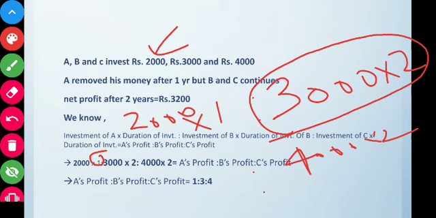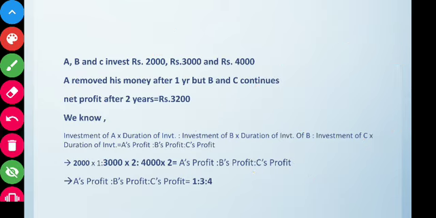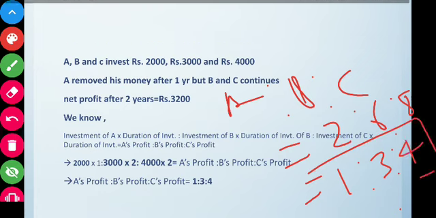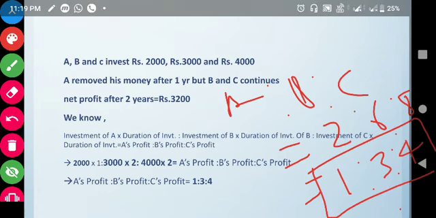On simplifying this ratio, we get A's profit to B's profit to C's profit is equal to 2 is to 6 is to 8, or on simplifying more we get 1 is to 3 is to 4. So this is the ratio of profit of A, B and C.